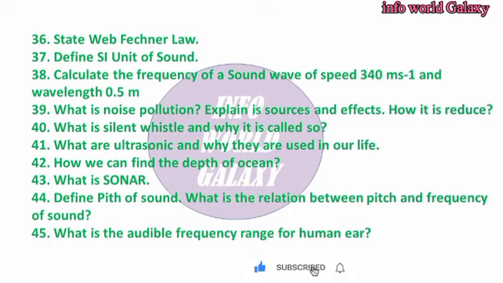39. What is noise pollution? Explain its sources and effects, and how it is reduced. 40. What is a silent whistle and why is it called so? 41. What are ultrasonics and why are they used in our life? 42. How can we find the depth of the sea? 43. What is sonar? 44. Define pitch of sound. What is the relation between pitch and frequency of sound? 45. What is the audible frequency range for the human ear?